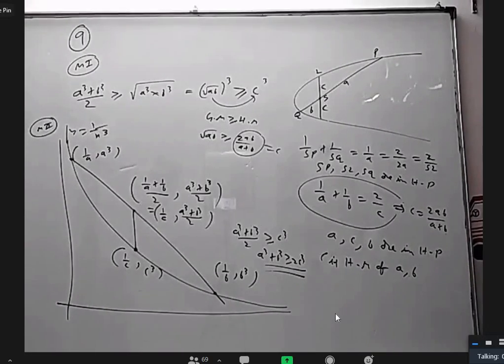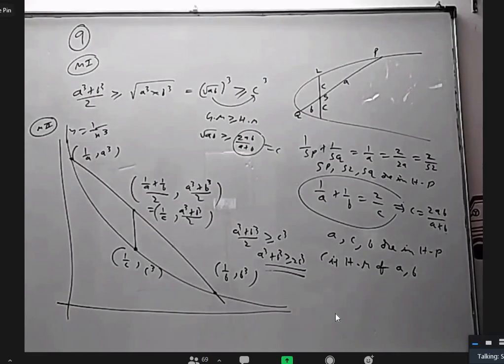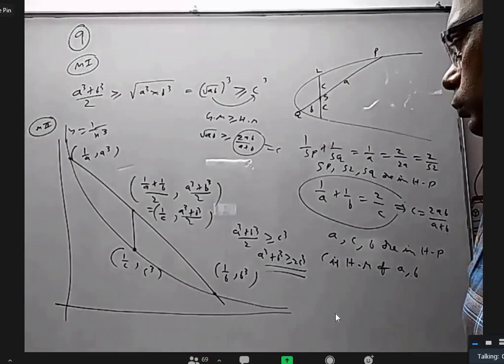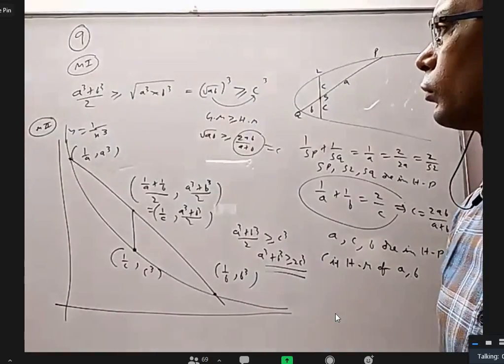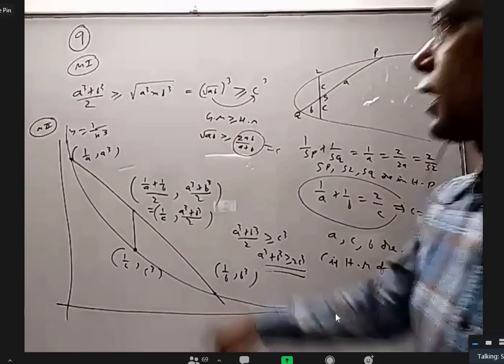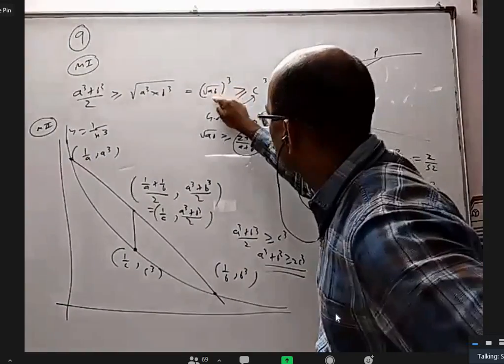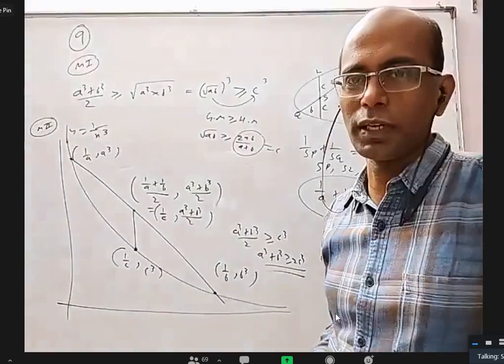Sir, if you are taking a cube plus b cube by 2 greater than or equal to root over a cube into b cube, then it should be greater than or equal to 2a cube b cube by a cube plus b cube. Yeah, but I did not apply AM-GM-HM from here to here. Only for this inner part I applied arithmetic mean, geometric mean, harmonic mean.